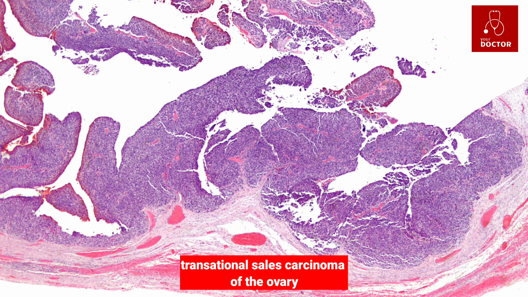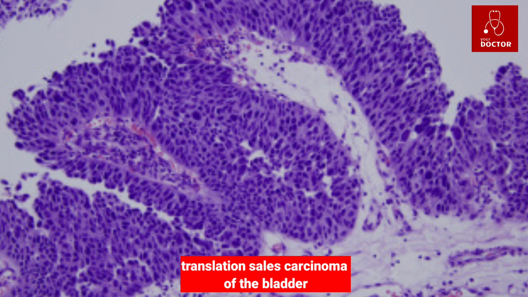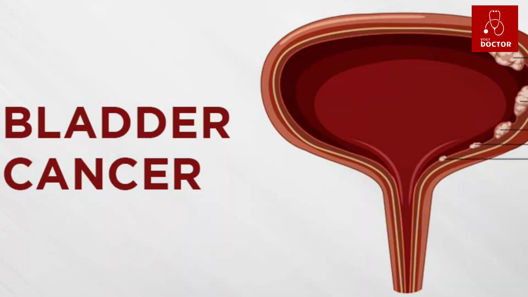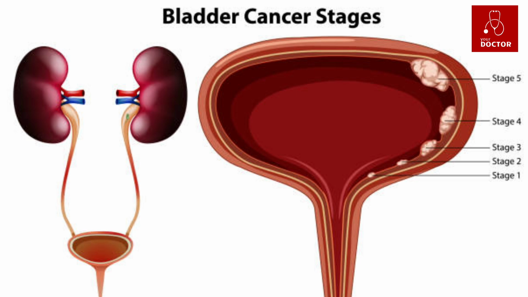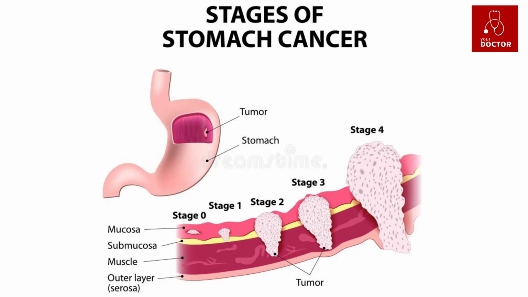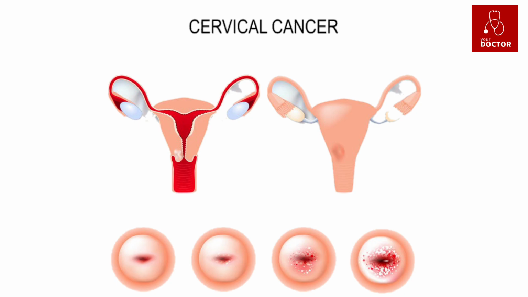3. Transitional cell carcinoma. Transitional cells are cells that can stretch as an organ expands. They make up tissues called transitional epithelium. An example is the lining of the bladder. Cancers that start in these cells are called transitional cell carcinoma. 4. Basal cell carcinoma. Basal cells line the deepest layer of skin cells. Cancers that start in these cells are called basal cell carcinomas.